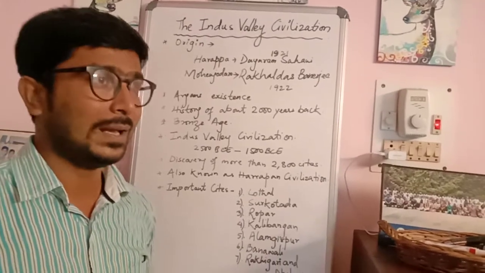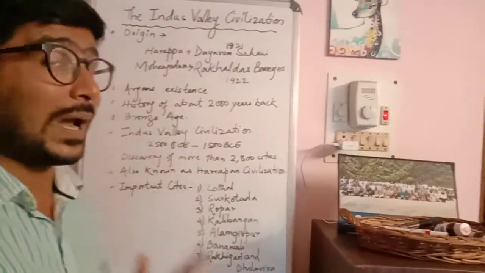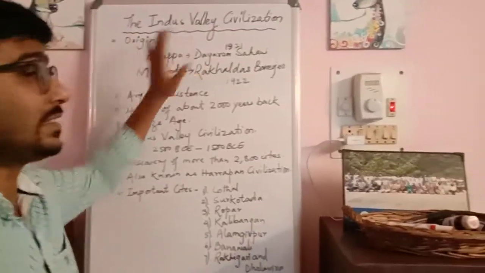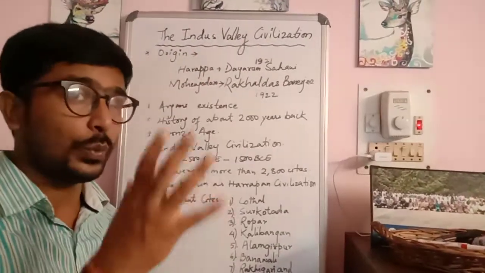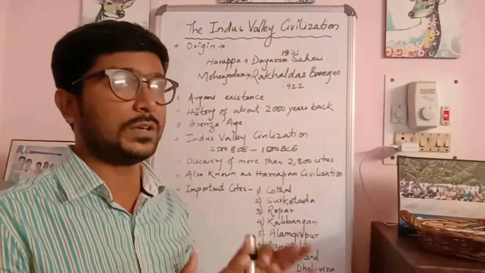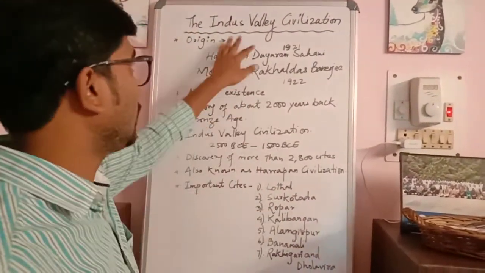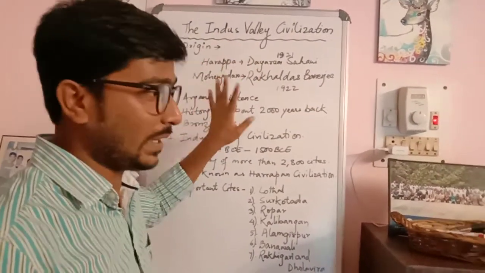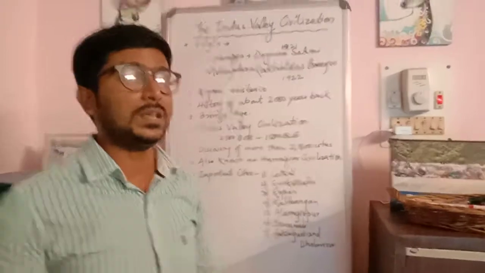In the same way, Egypt had the river Nile, and the Indus Valley civilization had the Indus River, which was the major water resource. That is why this civilization was known as the Indus Valley civilization.